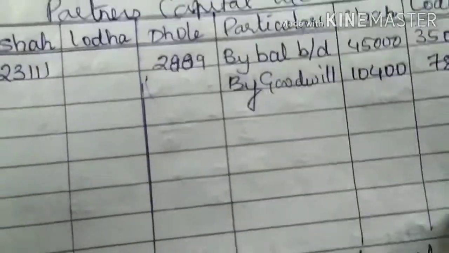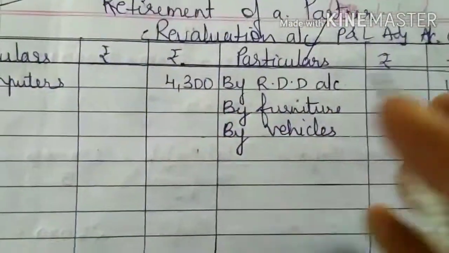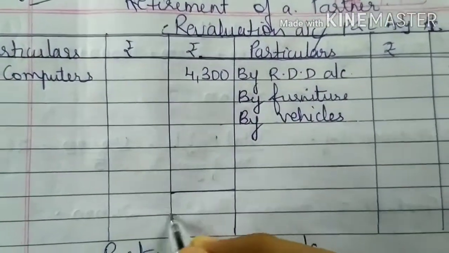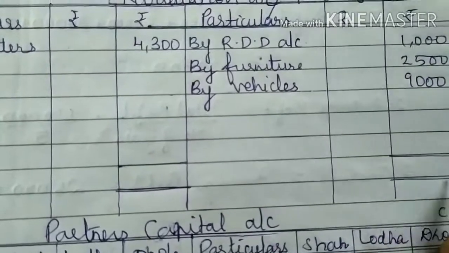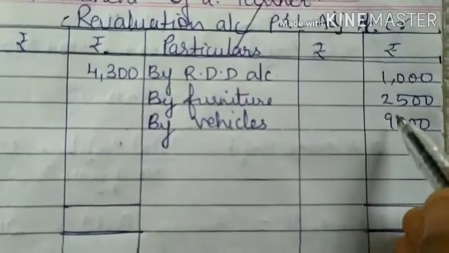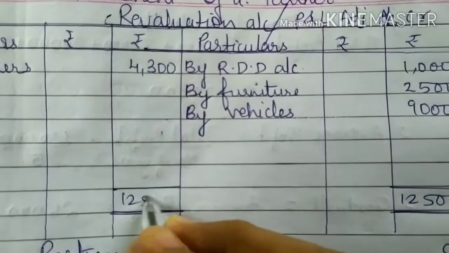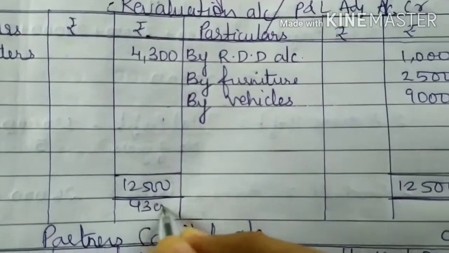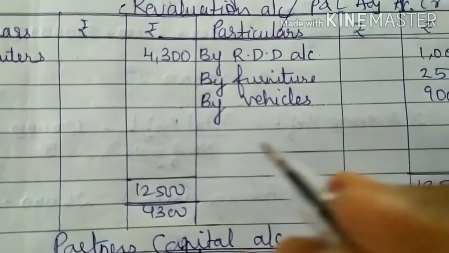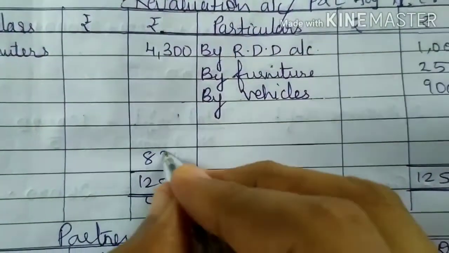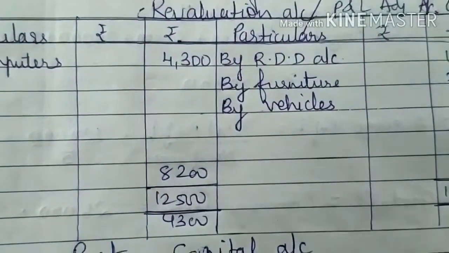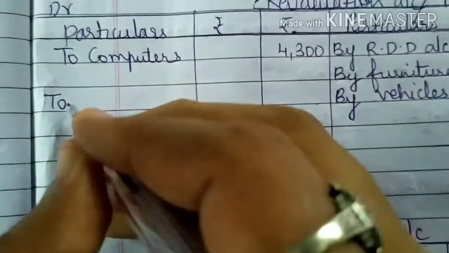So now we have to close the accounts. First we will close the revaluation account. So 12,500 minus 4,300. So 8,200. This will be given to all the partners.